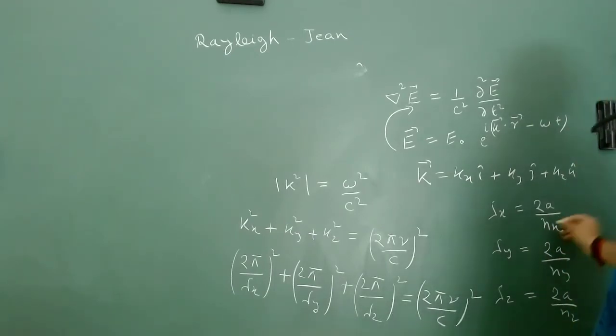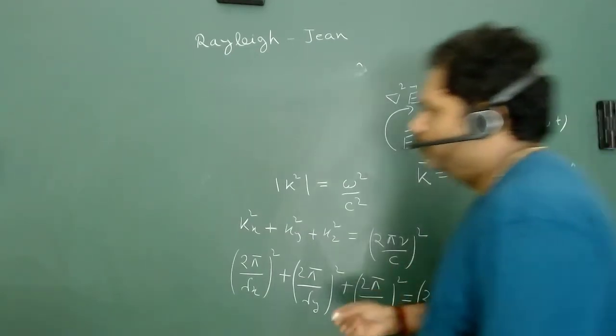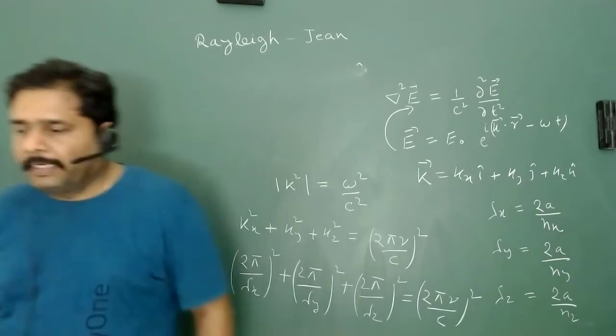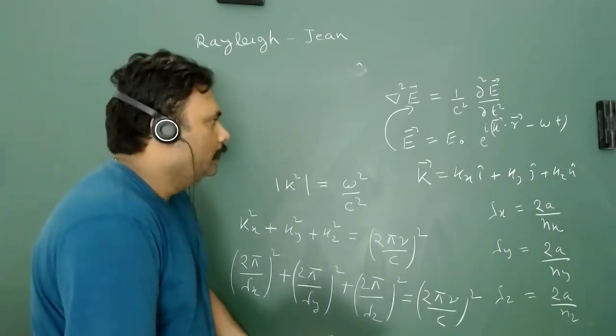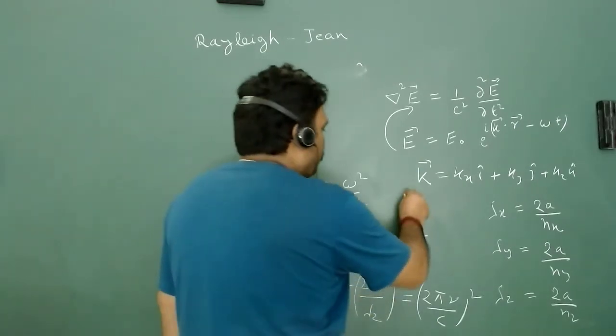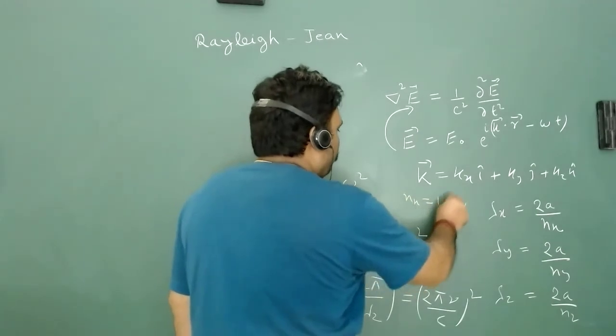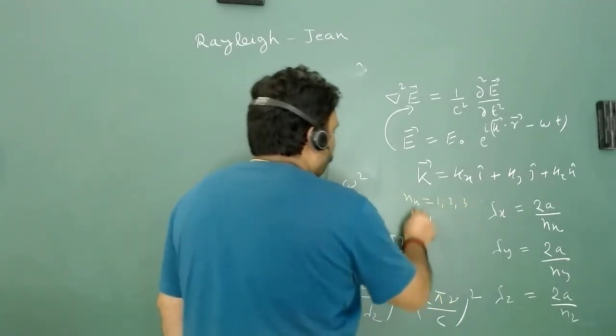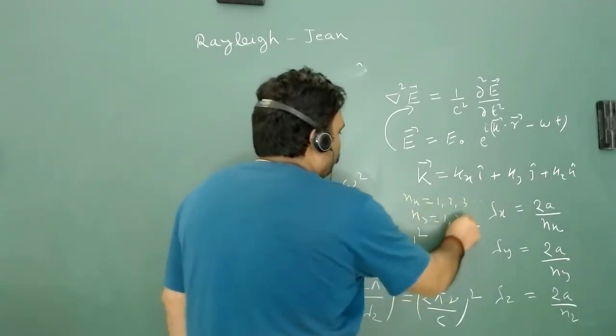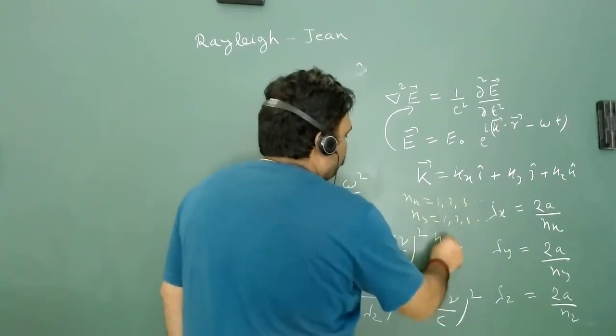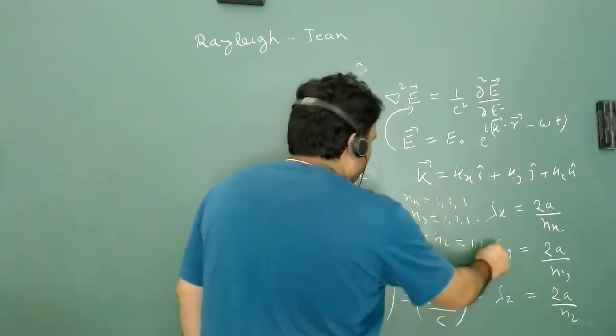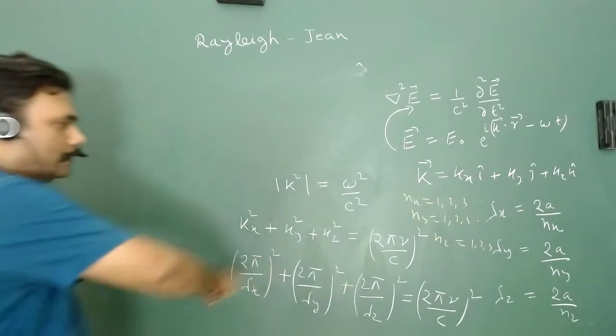And what is nx? Nx can go from 1 to 3 and 4, and similarly for y. So from here we can write nx will be 1, 2, 3 and so forth, and ny is equal to 1, 2, 3 and so forth. Similarly, nz is equal to 1, 2, 3 and so forth. And so we can put it here.